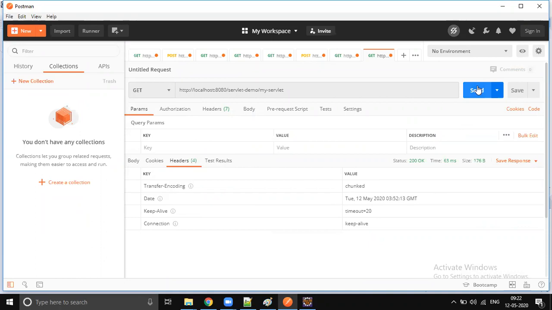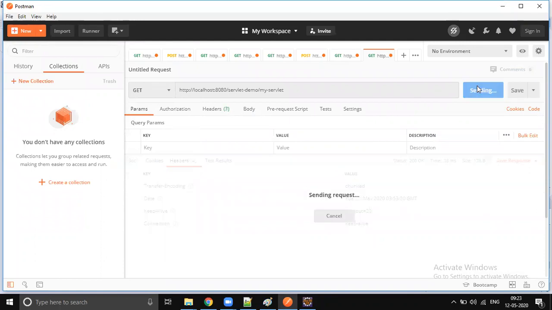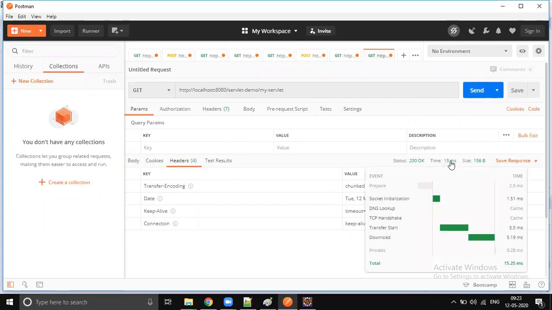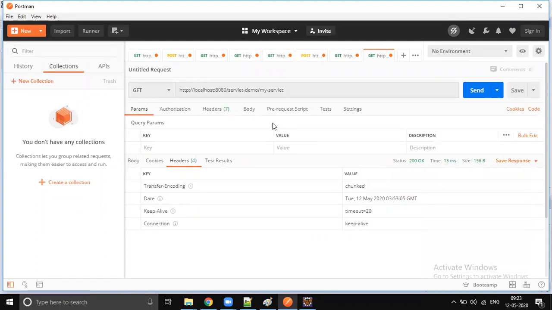Let's see how much time my first request is going to take. 26 seconds, right? If I send the second request, how much time did it take? 13 milliseconds. Very less. So why did the first request take much more time than the second request?